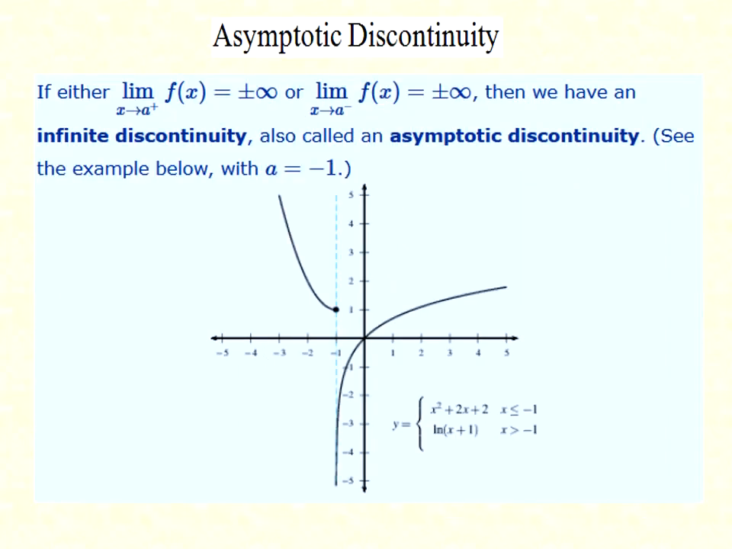Asymptotic discontinuity. If either the limit as x tends to a from the right of f(x) is plus or minus infinity, or the limit as x tends to a from the left of f(x) is plus or minus infinity, then we have an infinite discontinuity, also called an asymptotic discontinuity. See the example where a = -1. Here our function is y = x² + 2x + 2 when x is less than or equal to -1, and y = log(x + 1) where x is greater than -1. I think it's clear from the graph. When x = -1 we get a discontinuity point.